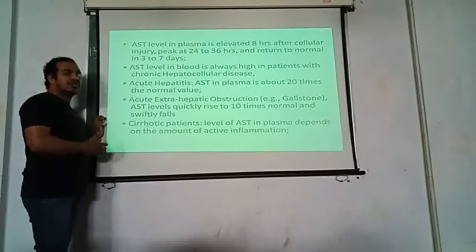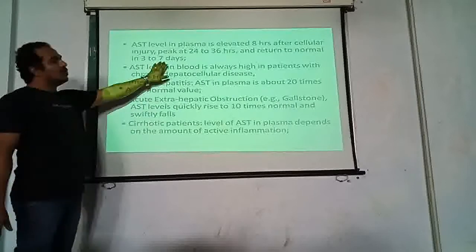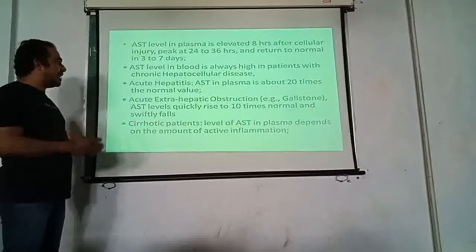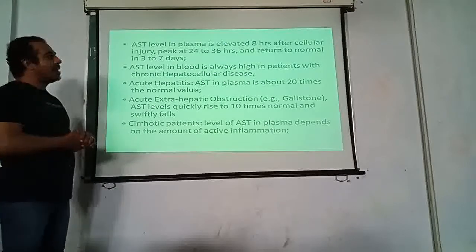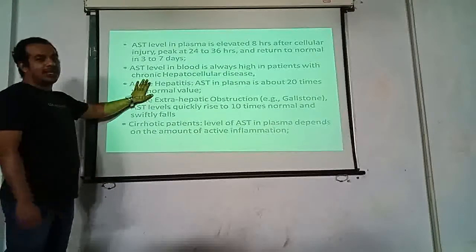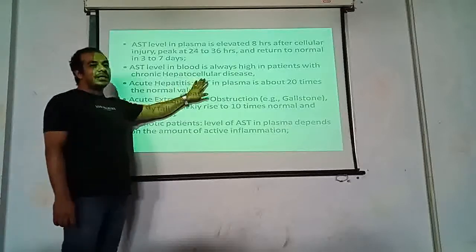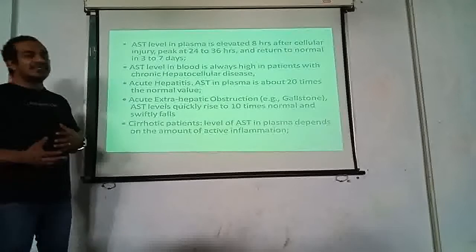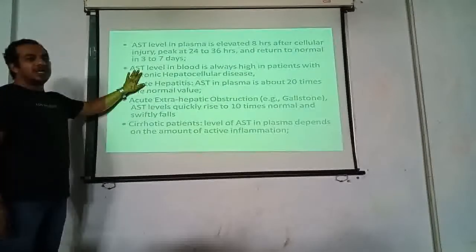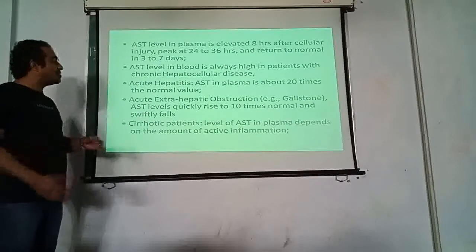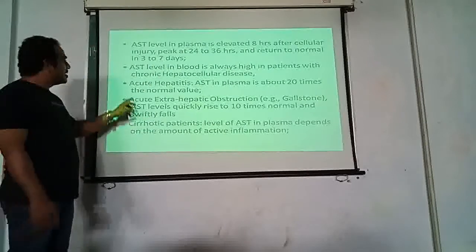So suppose the injury was done a week before and you analyze it after a week, you won't find the SGOT level raised. SGOT level in blood is always high in patients with chronic hepatocellular disease. So if you are analyzing a chronic disease, on every repetitive test, no matter when you do the test, the SGOT level would be continuously raised because there is continuous damage being done to the liver. So it is termed a chronic liver disease.